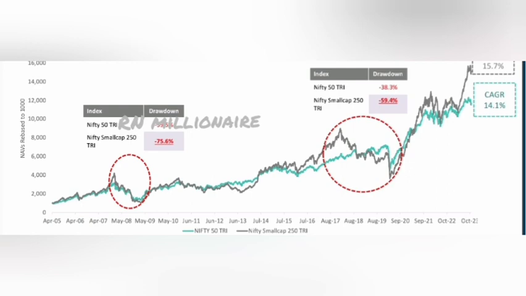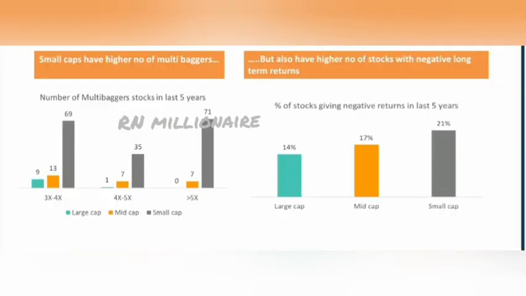This chart shows the multi-bagger stocks from large cap, mid cap and small cap. For 3x, 4x multi-baggers, in large cap we have only 9 stocks and in mid cap only 13 stocks, but in small cap we have 69 stocks in the last 5 years.